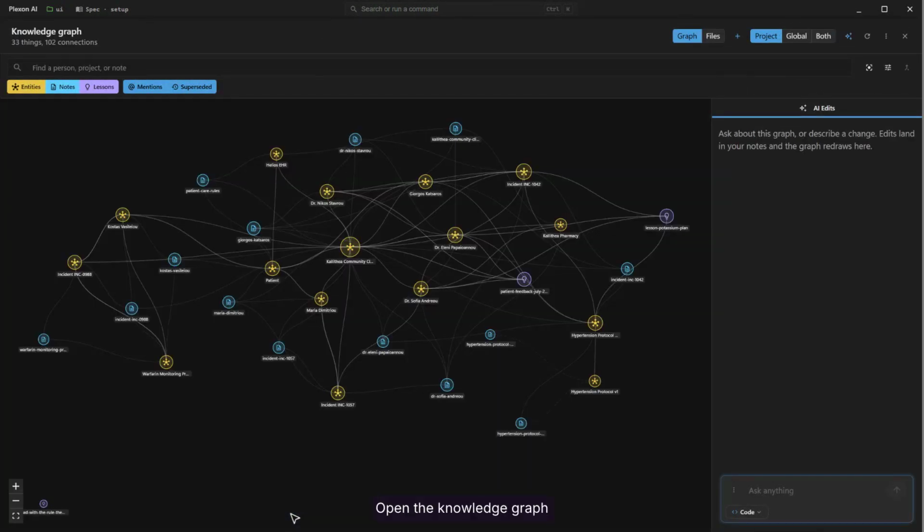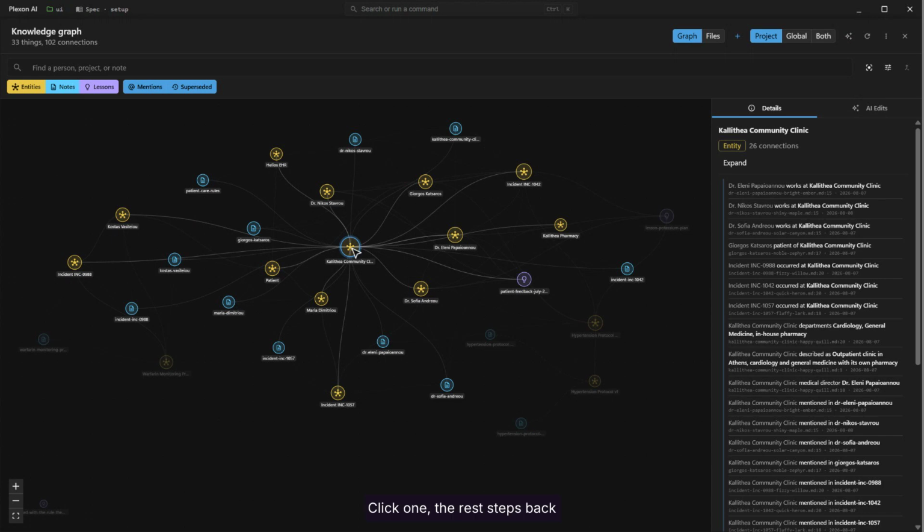Everything it knows sits in one place, and you can open it. Every person, every protocol, every incident, and every line between them. None of this was drawn by hand. The clinic sits in the middle because more notes mention it than mention anything else. Click it, and everything more than one hop away steps back.